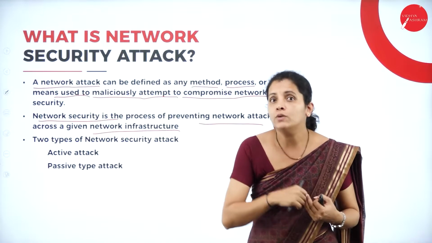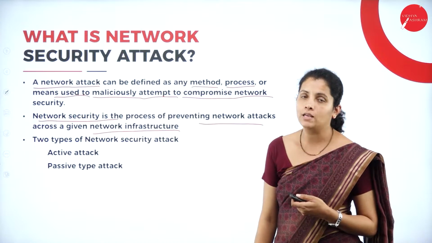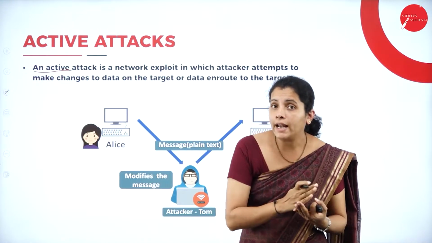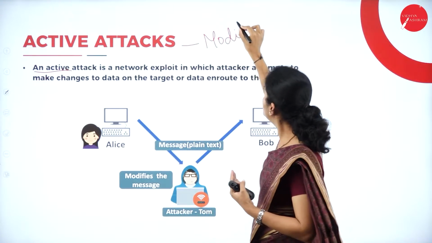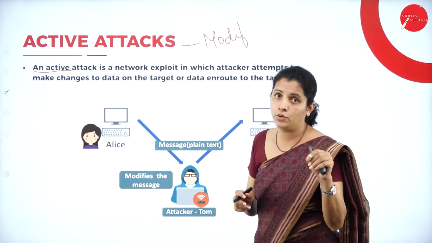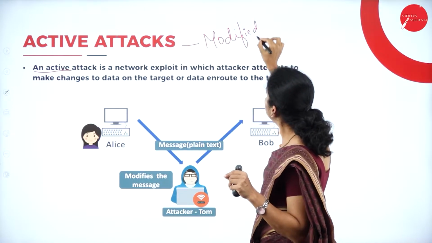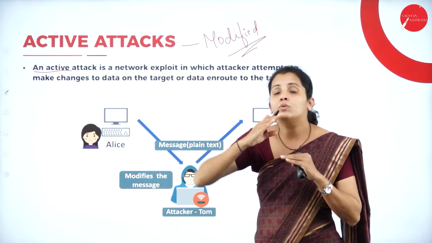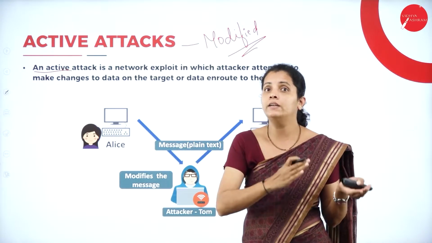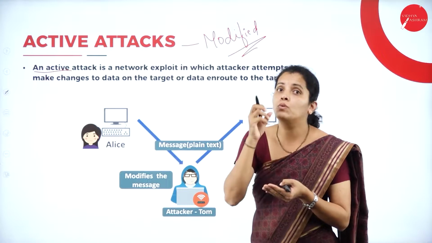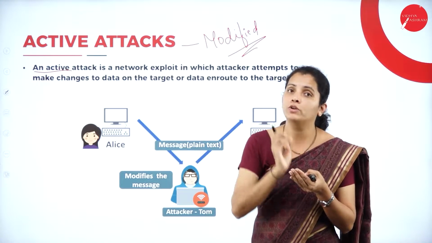Now tell me student, why the name is given like active attack and passive attack? In the active attack, the information is modified. So student, just remember that in the active attack, the information is modified. That means whatever information you're going to transfer from sender to receiver, in the middle we are going to have the hacker. They are going to access the data and they are going to modify the data.